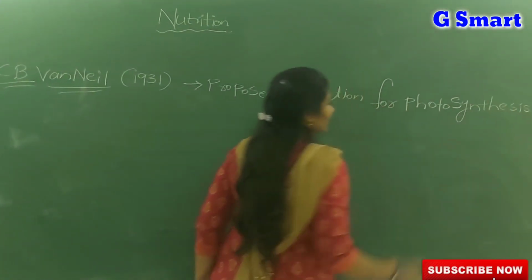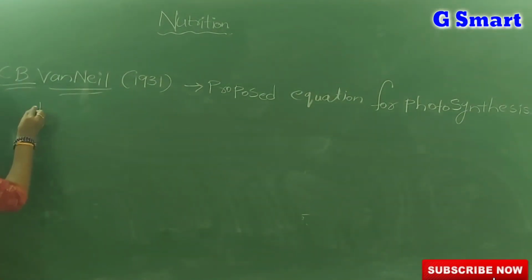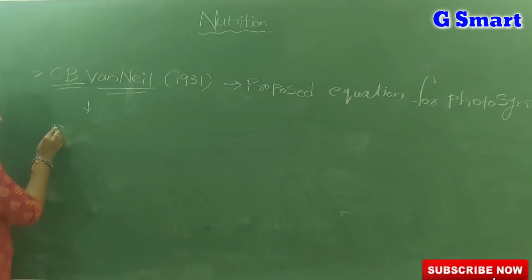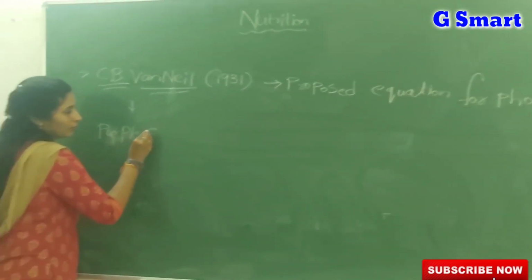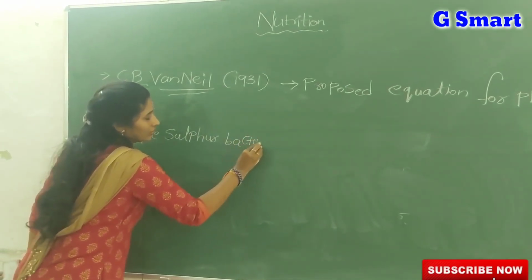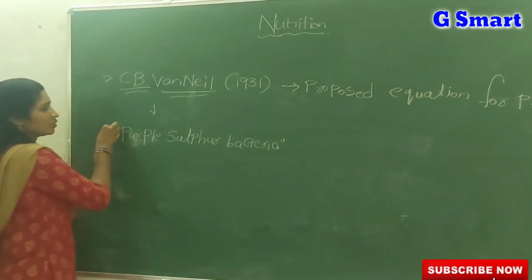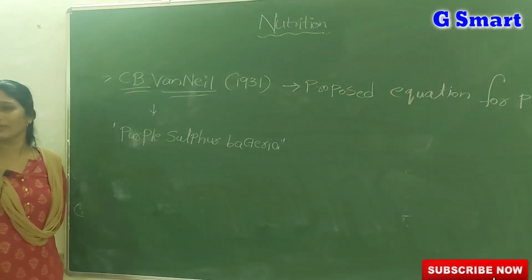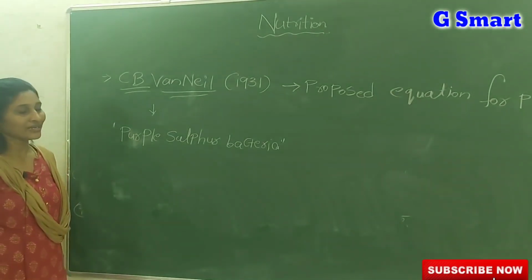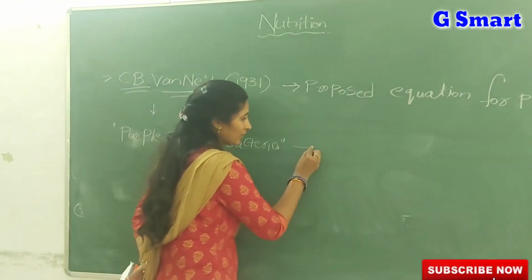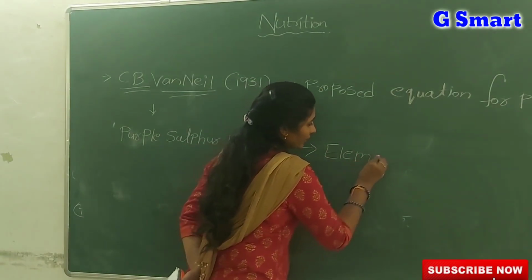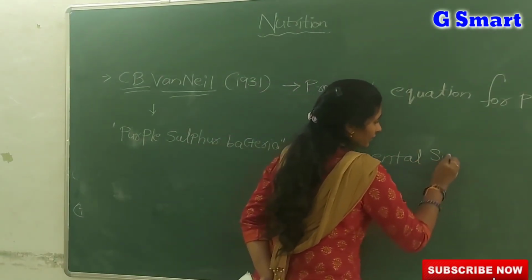And listen carefully, C.B. Van Neyl first conducted experiments on purple sulfur bacteria. He conducted many experiments on the purple sulfur bacteria. These are one type of photosynthetic bacteria. By using purple sulfur bacteria, Van Neyl conducted the experiment. In this experiment, instead of oxygen, elemental sulfur is produced.